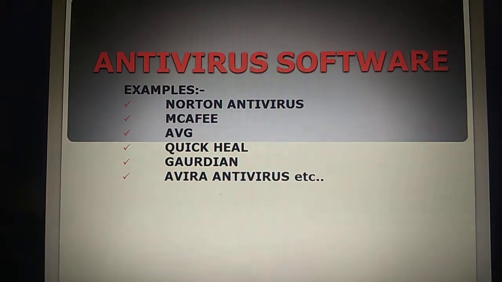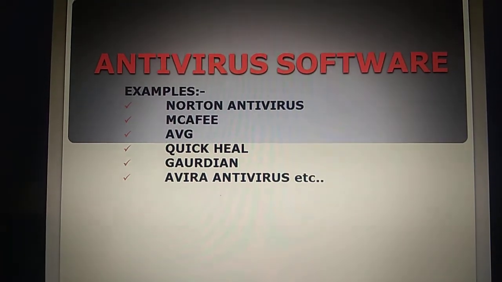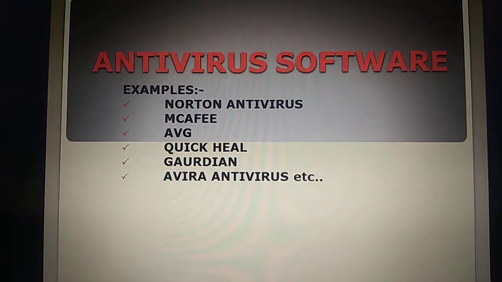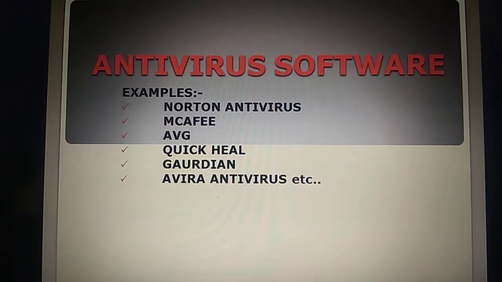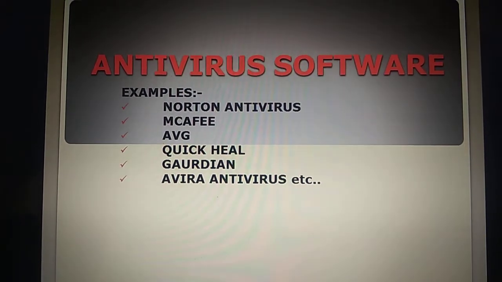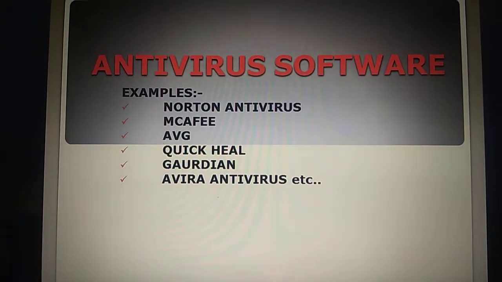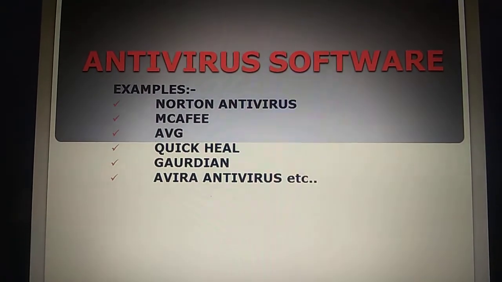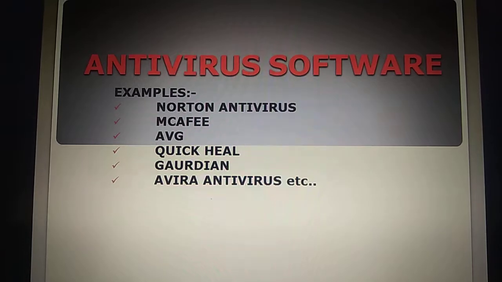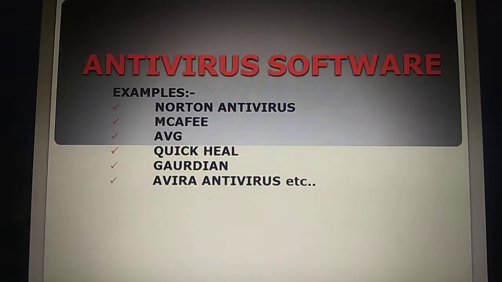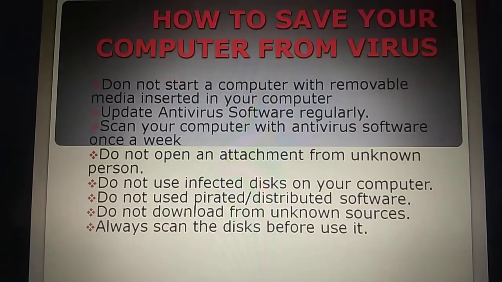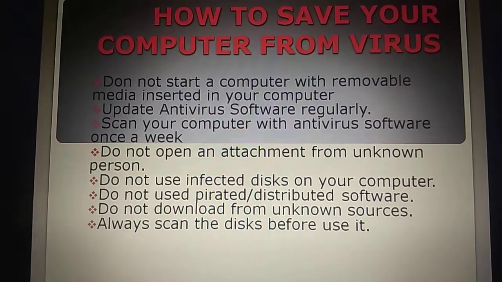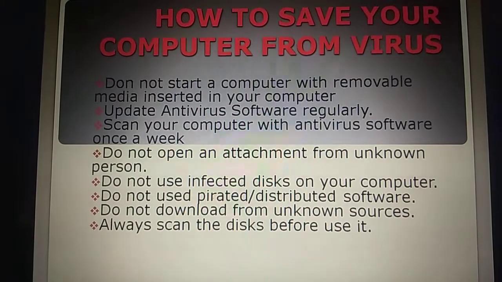It also depends upon you, on what measures you follow for accessing different types of files, using different storage media, or downloading files from the internet. So you can protect your system in the following ways. First of all, do not start a computer with removable media inserted.